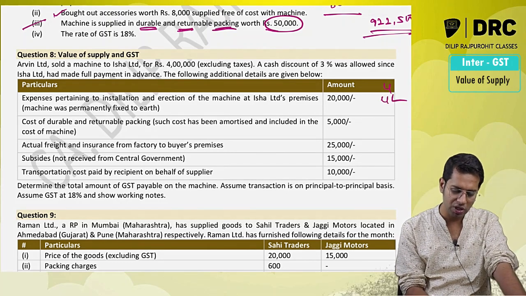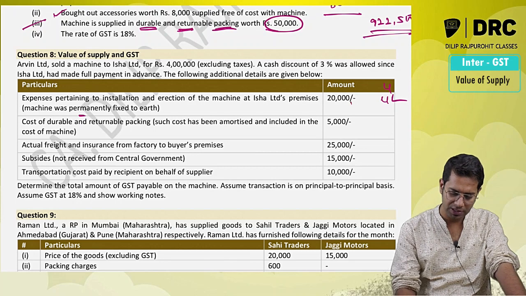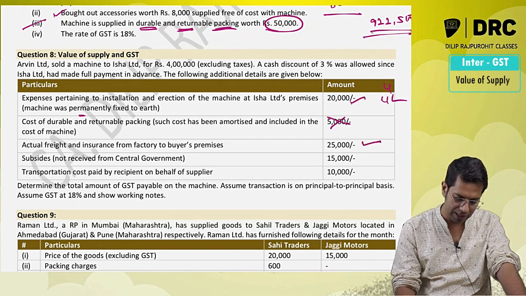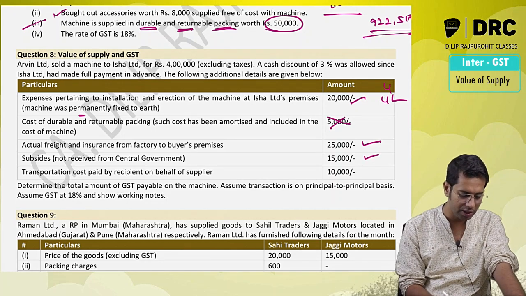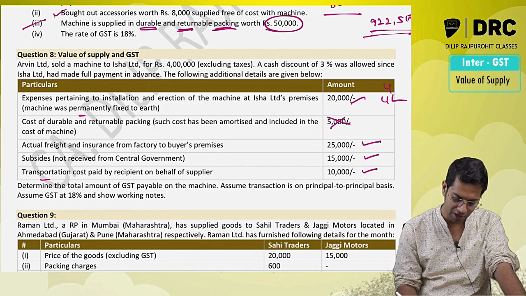Expenses pertaining to installation and erection, permanently fixed, yes, it would be added in value of supply. Cost of durable and returnable packing, no. Actual freight, add it in value of supply. Subsidies, add it in value of supply because it is not received from government. Transportation, add it in value of supply.